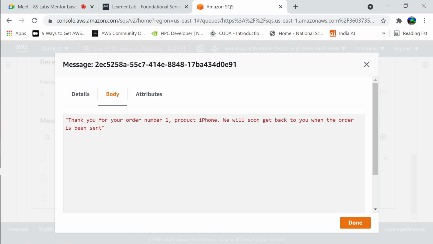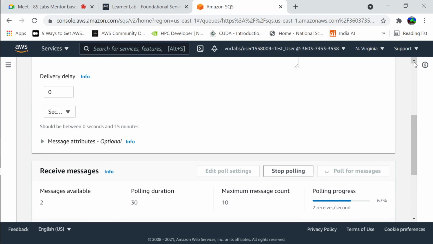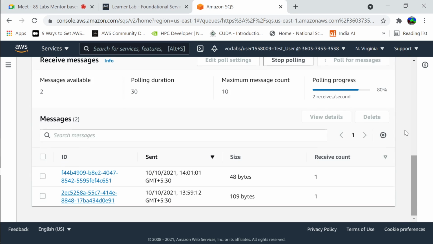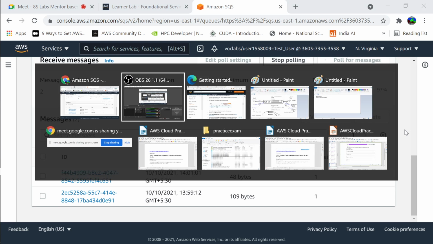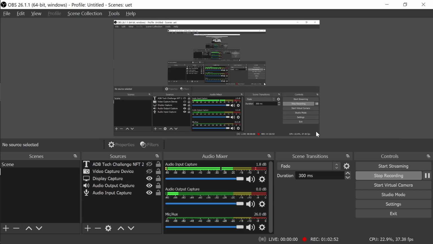Then the second order: Thank you for your order number 1, product iPhone, will soon get back to you. So whichever message is still there in the queue has not gone. So that is how you can use queues. Okay. So that is all for today, I guess.